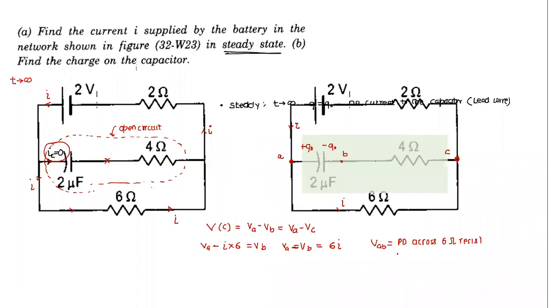And what is that equal to? EMF of the battery into 6 divided by 1.5. So once I have found the voltage, what is the charge now? So Q, which is Q naught, will be in microcoulombs. Q equals CV.